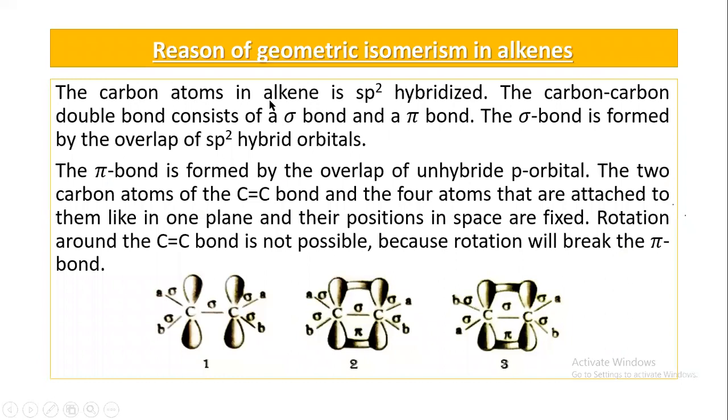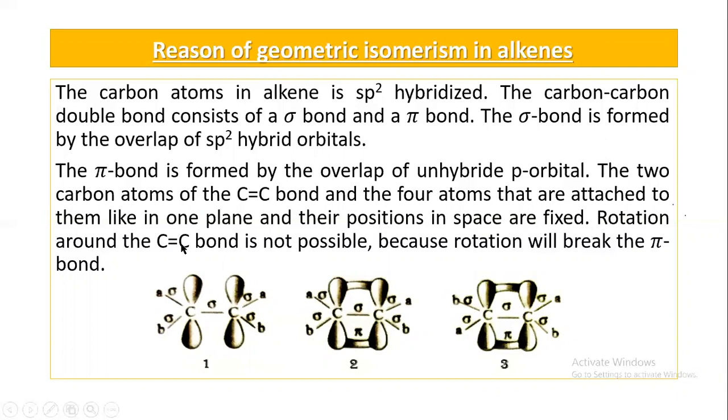Okay, what is the reason for geometrical isomerism in alkene? We know that carbon atoms in alkene are sp2 hybridized. The carbon-carbon double bond consists of a sigma bond, that is a single bond, and a pi bond. The sigma bond is formed by the overlapping of sp2 hybrid orbitals. The pi bond is formed by the overlap of unhybridized p orbitals. The two carbon atoms of the double bond and the four atoms attached to them lie in one plane, and their positions in space are fixed.